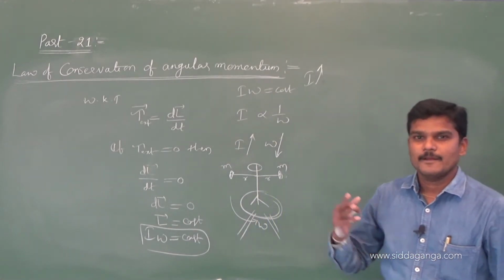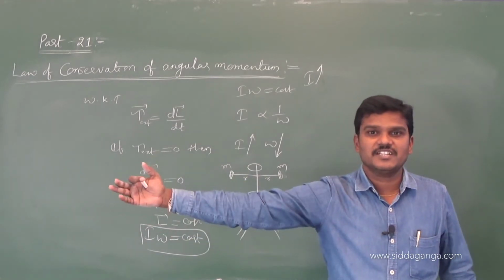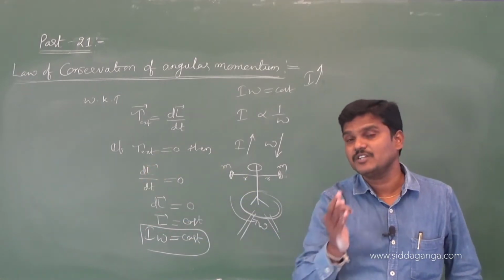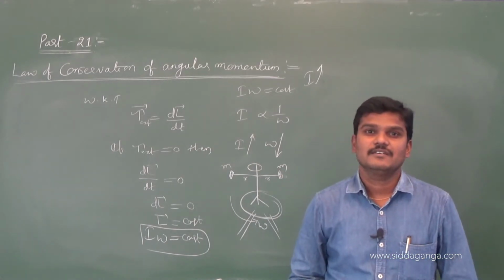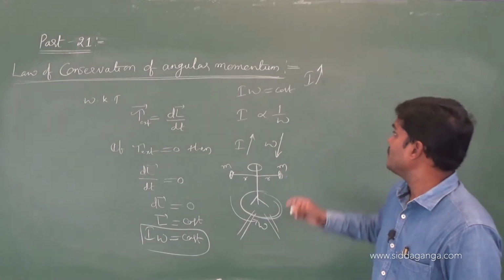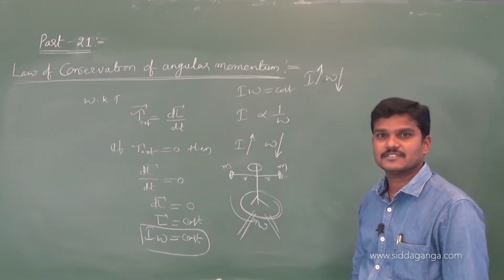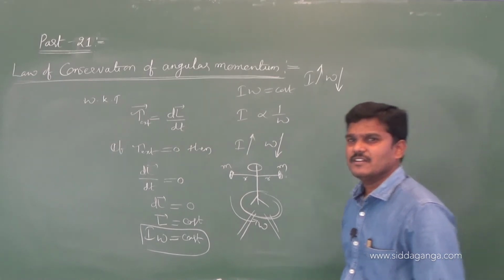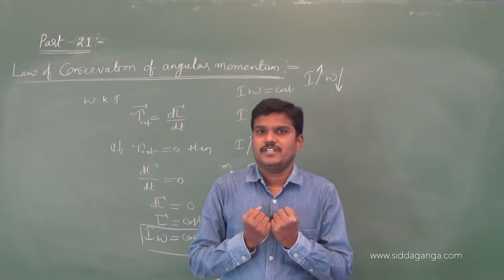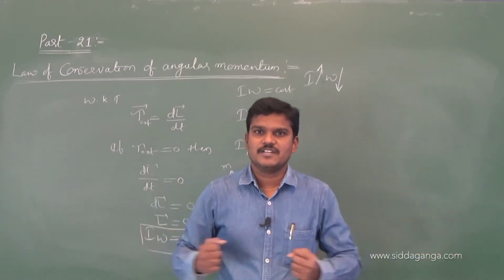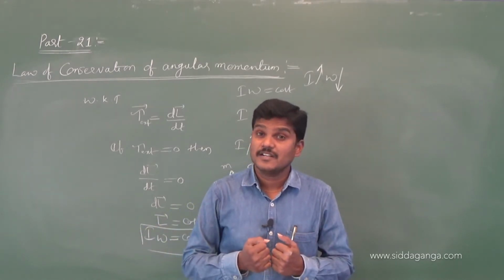In the previous chapter you studied this. Here, when a person stretches the hands away from his body, moment of inertia increases, so the angular speed of rotation decreases to conserve the angular momentum. So as I increases, omega decreases. In the same way, if the person folds his hands towards his body, then what happens? Moment of inertia decreases.